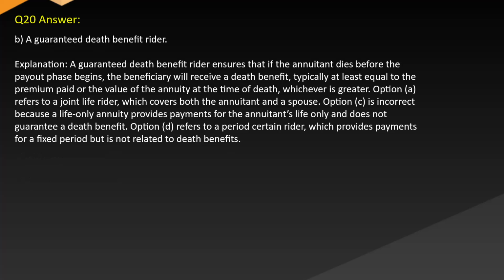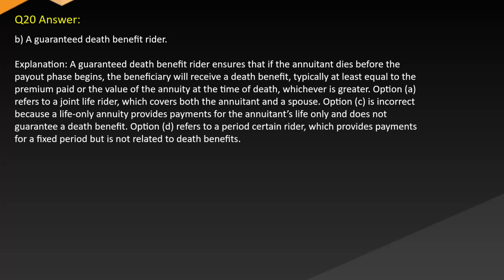Answer: B, a guaranteed death benefit rider. Explanation: a guaranteed death benefit rider ensures that if the annuitant dies before the payout phase begins, the beneficiary will receive a death benefit typically at least equal to the premium paid or the value of the annuity at the time of death, whichever is greater.